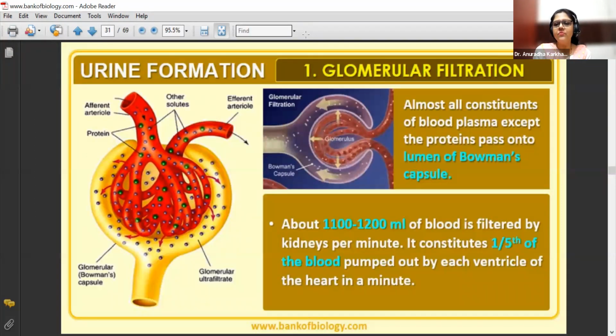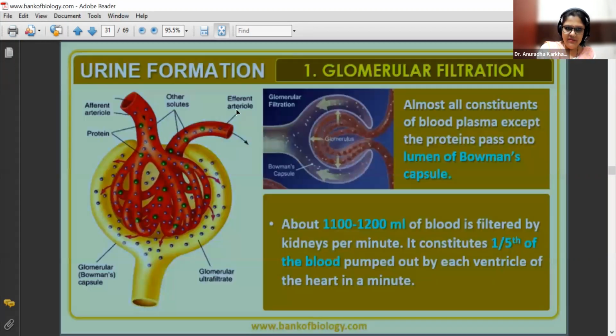Well, see, almost all constituents of the blood plasma except proteins pass into the lumen of the Bowman's capsule. So here you can see, this is the afferent arteriole. This is the efferent arteriole. Blood came in from the afferent. These are your proteins. Large proteins cannot go, but the smaller ones come out. So see, they are getting squeezed, and these squeezed out molecules are coming into the Bowman's capsule. This is going to be called the glomerular filtrate.